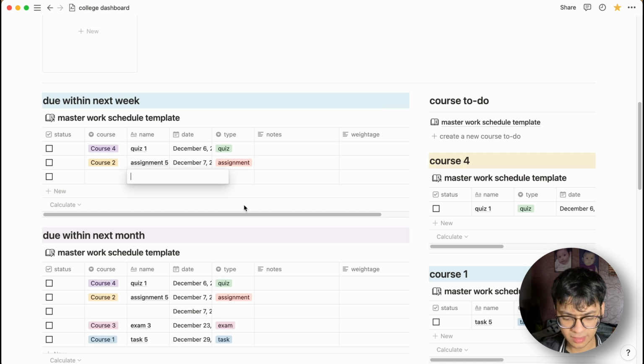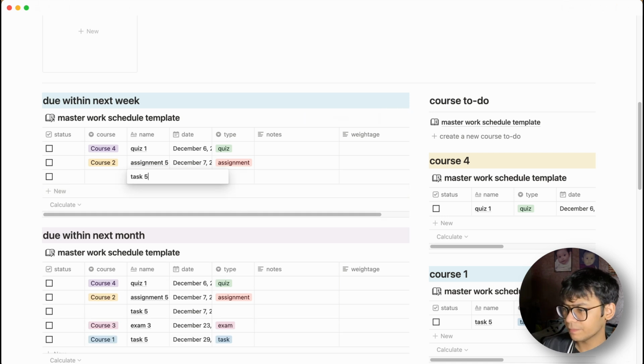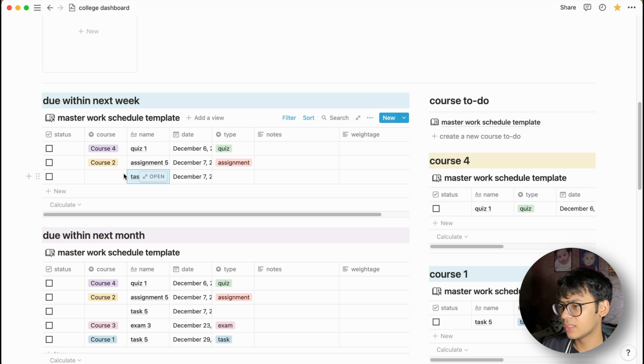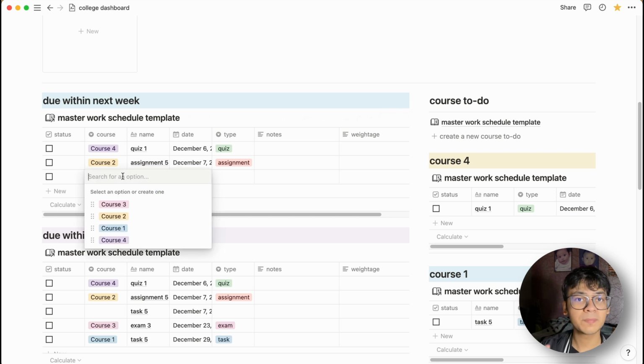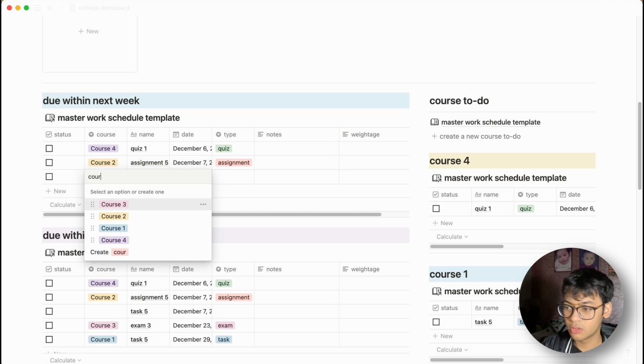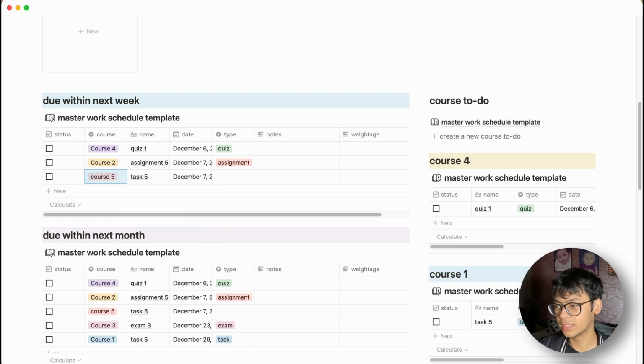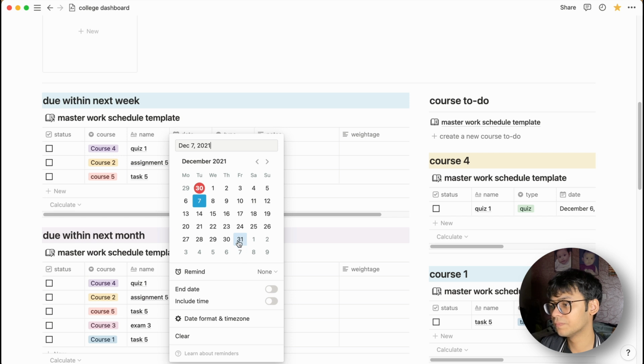Okay, so let's create a new task. I'm gonna add, and let's say this is task 5 for me. Task 5, course, you know what? Let's add a new course. So this is how you add a new course. So we have 4 courses right now. Let's say I want to add a 5th one. I want to say that this is another course that I am yet to add. So I'll just add it here, course 5, and there we go. It's created.